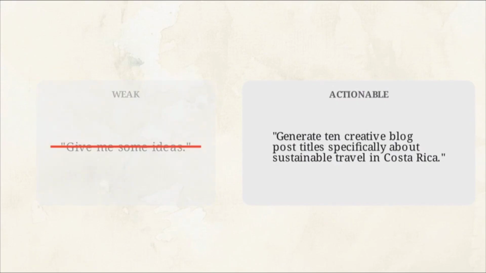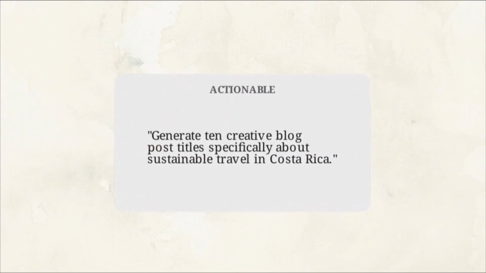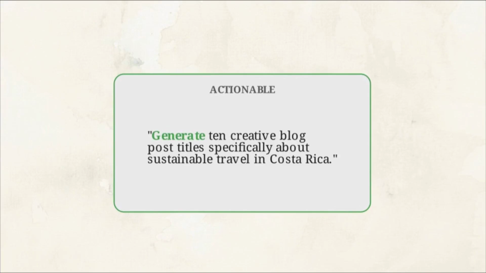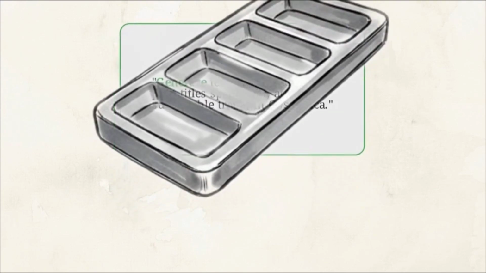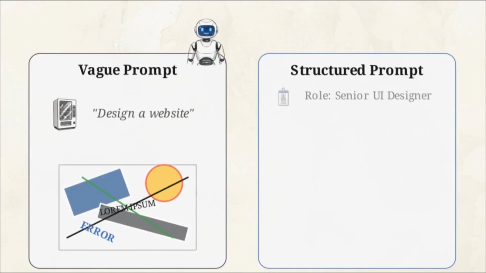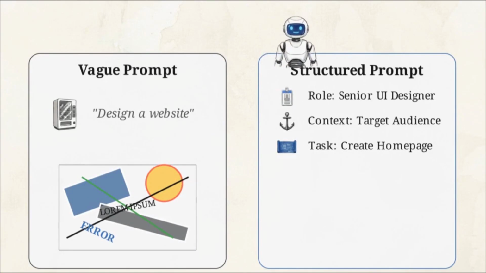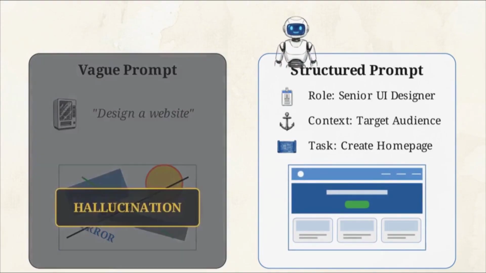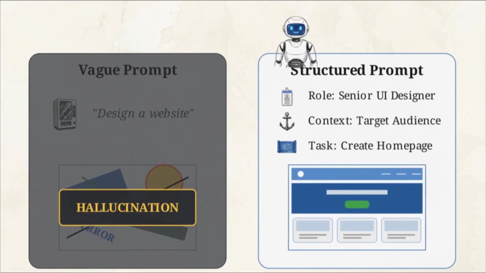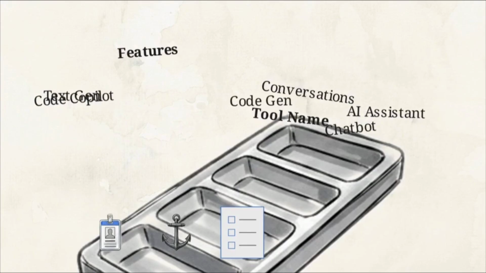That brings us to the task: direct, actionable instructions. Asking for some ideas invites a lack of focus. You need strong verbs defining exactly what the system should create. For example, generate 10 creative blog post titles focused on sustainable travel in Costa Rica. By defining who the AI is, what it knows, and exactly what it must do, you remove the ambiguity that leads to hallucination and irrelevant content.